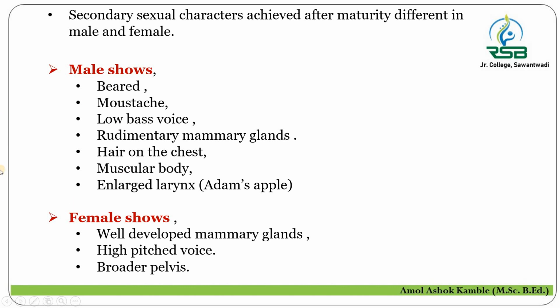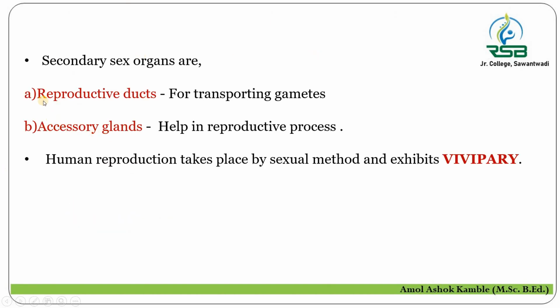So what are the secondary sex organs? The secondary sex organs are number 1, the reproductive duct, and number 2, the accessory gland. What is the role of the reproductive duct? The reproductive ducts help in transporting the gametes, that is, the sperm and eggs in male and female. And what is the accessory gland? The accessory glands help in the reproductive process. So the reproductive duct and accessory gland are both secondary sex organs.